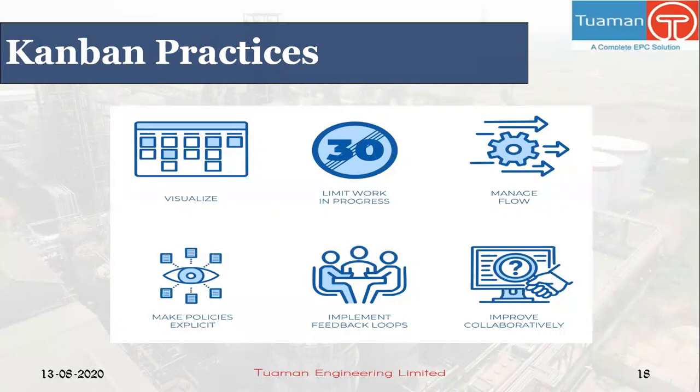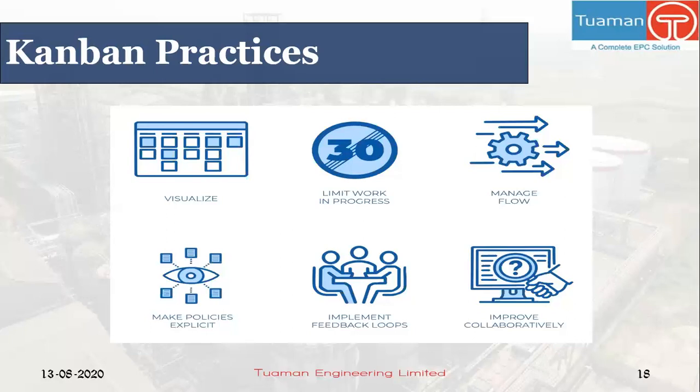Next is limiting work in progress. This practice is about limiting work in progress, also called WIP. By setting limits, you are not allowed to bring more work in than you are able to handle. Next, we have managing flow. This practice is about improving the flow of a process so that time to market, also called the lead time, is decreased. Making process policies explicit.